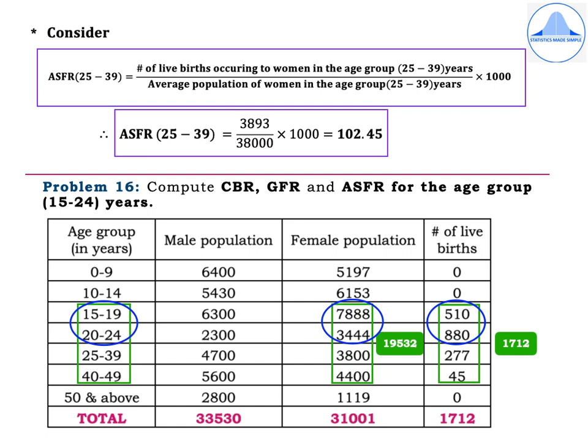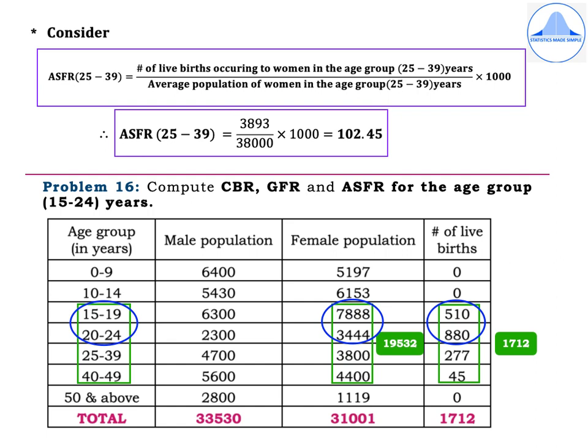Problem 16. Compute CBR, GFR and ASFR for the age group 15 to 24 years. In the first column, you have age group in years 0 to 9, 10 to 14, 15 to 19, 20 to 24, 25 to 39, 40 to 49, 50 and above. The male population is 6,400, 5,430, 6,300, 2,300, 4,700, 5,600, 2,800.